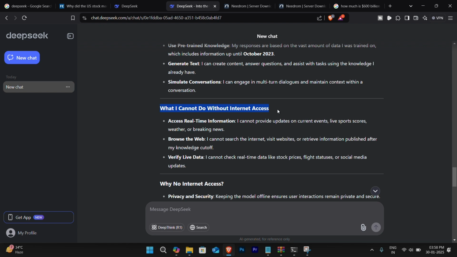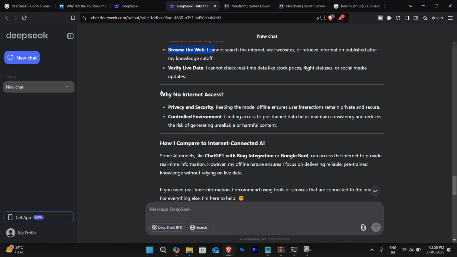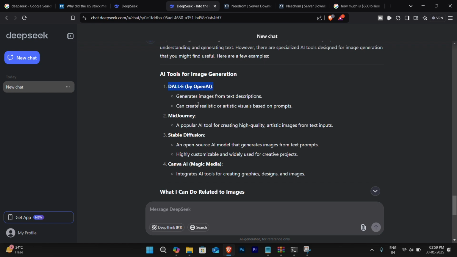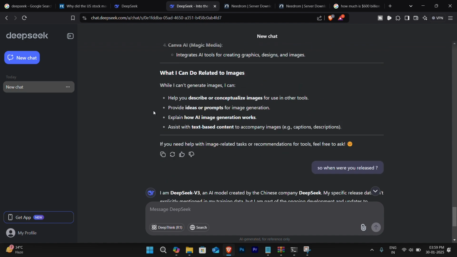The second thing is that it isn't connected to the internet, unlike ChatGPT 4, which means it cannot provide real-world information or real-time news. If there are any updates or new things happening, it cannot take that into consideration while answering your questions, and ChatGPT 4 has that. One more thing: it cannot generate images as of now, because this is a text-based model, and there's no image generation support, unlike GPT-4, which can utilize DALL-E or Midjourney and generate images.